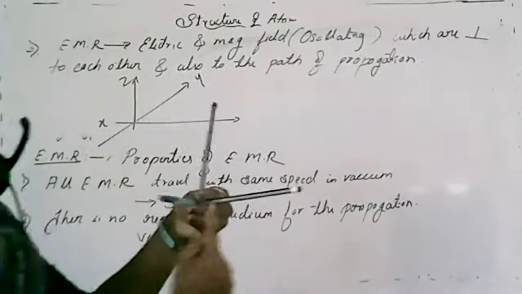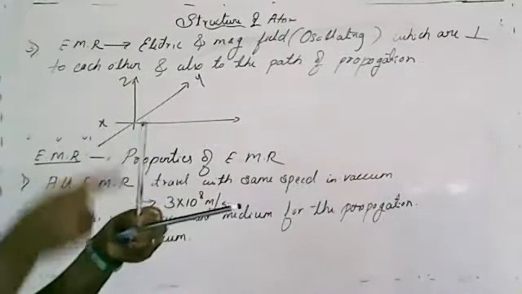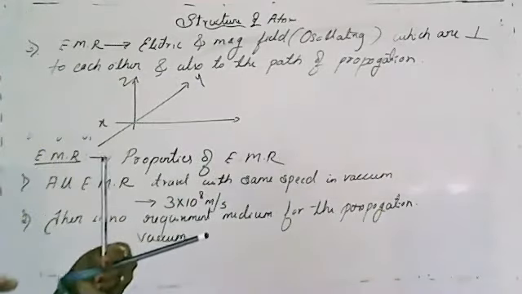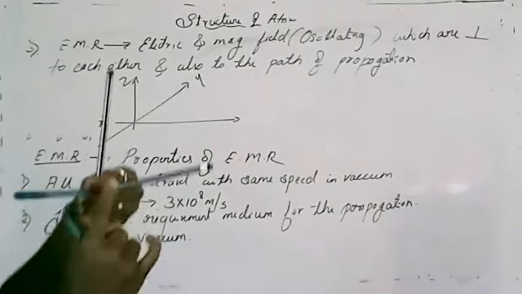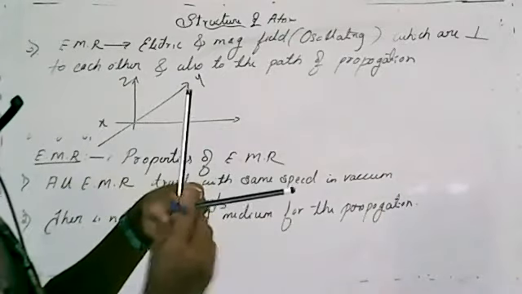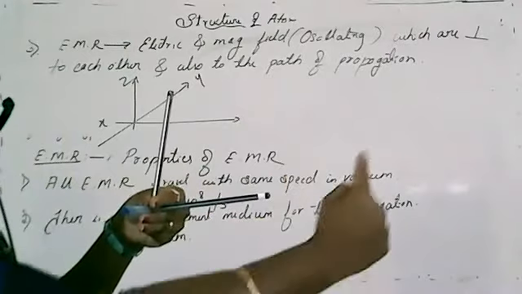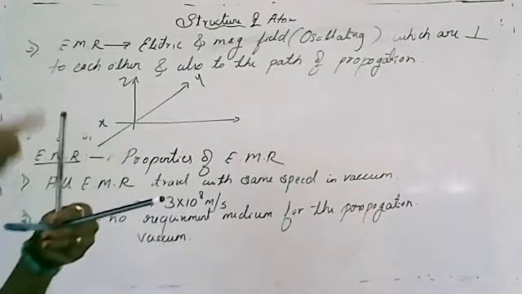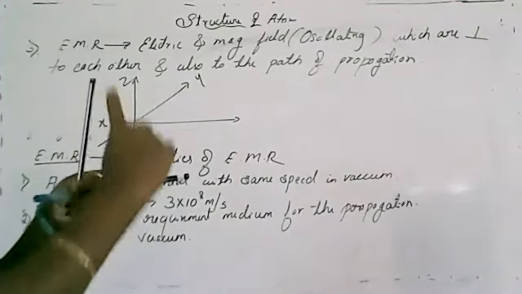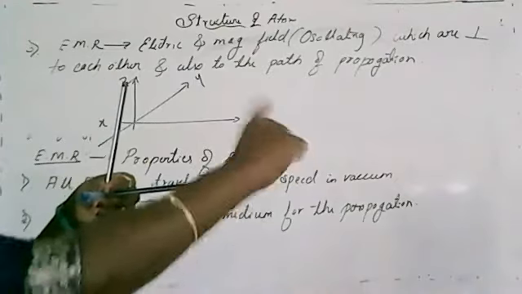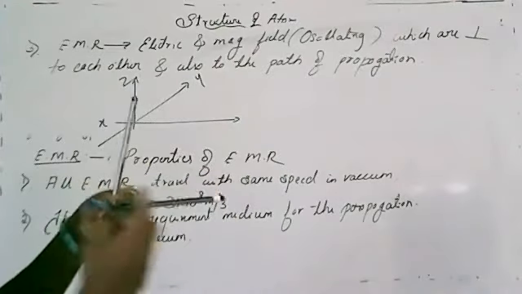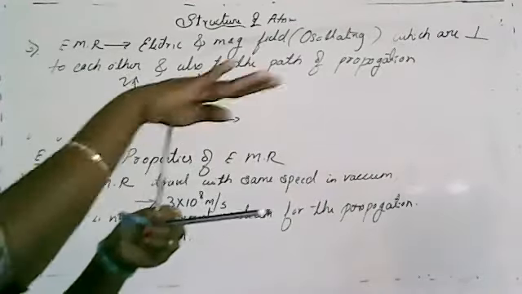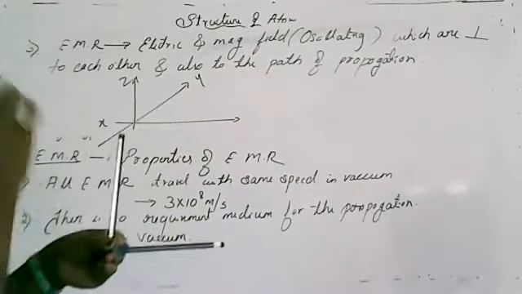According to this property, this is the path of propagation, that means waves are traveling like this. Electric waves are moving like this and the magnetic field is again moving like this. That means the direction of propagation is the same. Clear? So that's why he explained that.